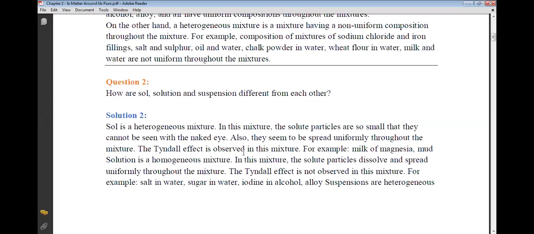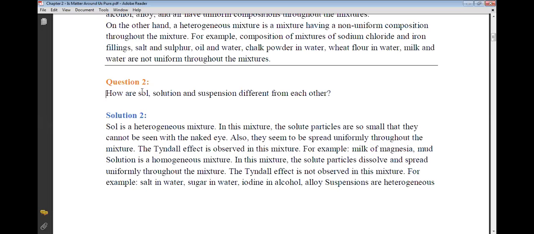The Tyndall effect is observed in this mixture. For example, milk of magnesia, mud. Solution is a homogeneous mixture. In this mixture, the solid particles dissolve and spread uniformly throughout the mixture. The Tyndall effect is not observed in this mixture. For example, salt in water, sugar in water, iodine in alcohol, alloy. Suspensions are heterogeneous mixtures.